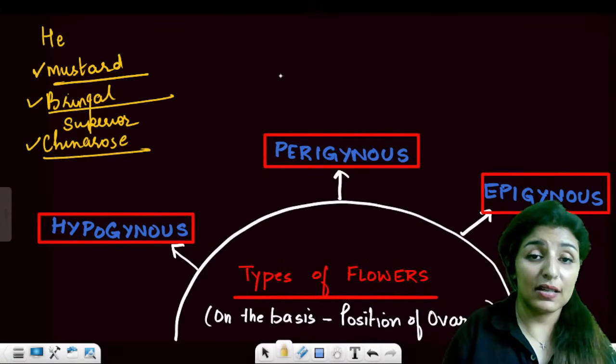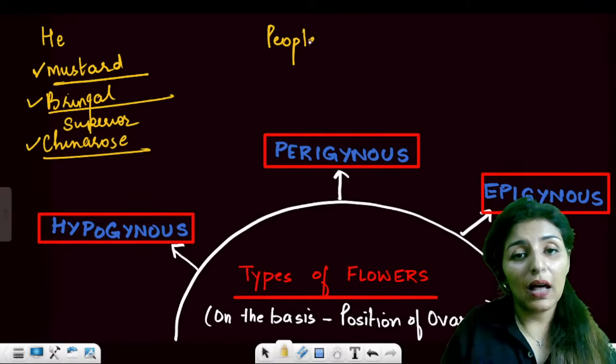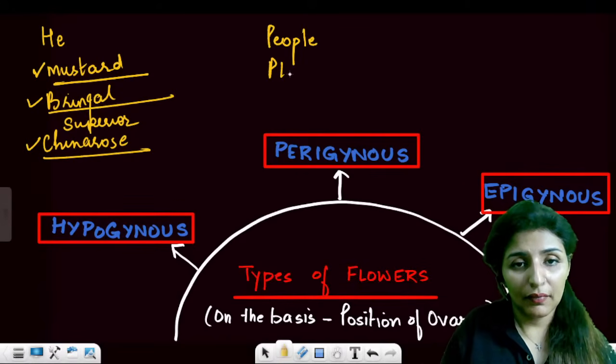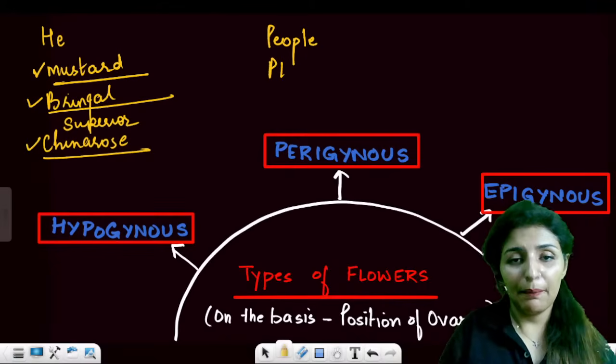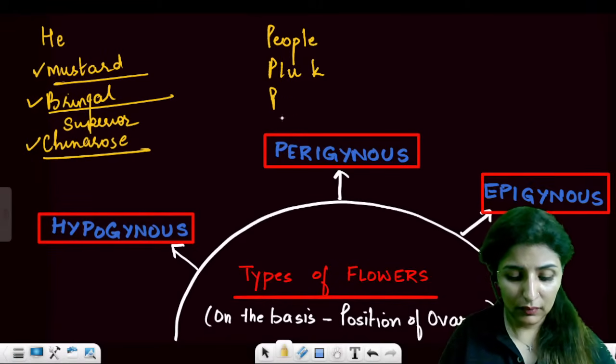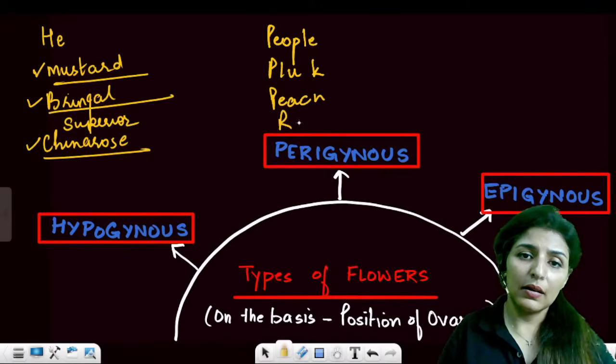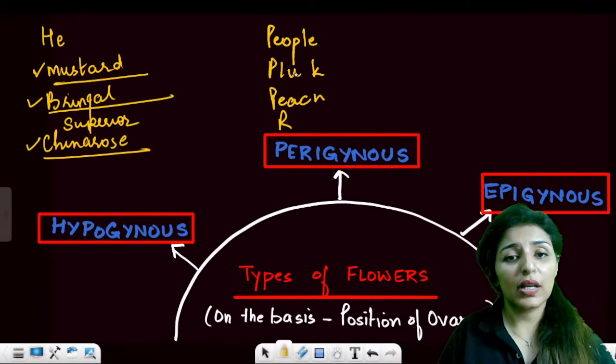Then perigynous. How do we remember the examples for perigynous? People pluck peach and rose. So the examples are plum, peach and rose.